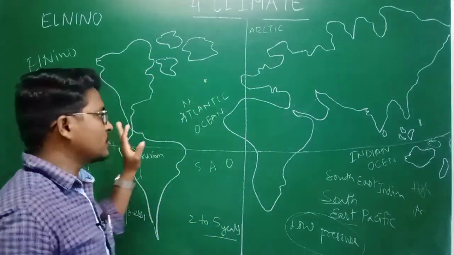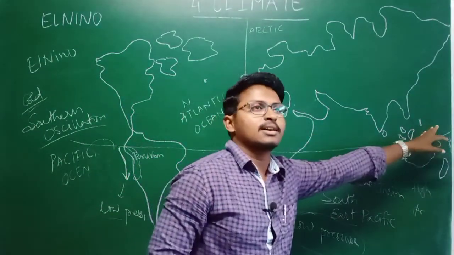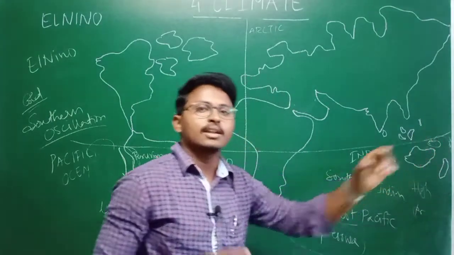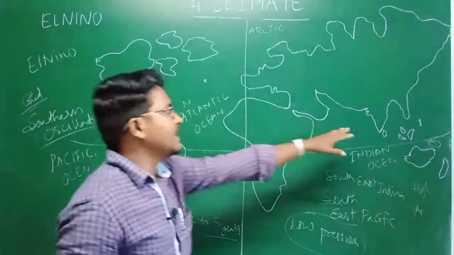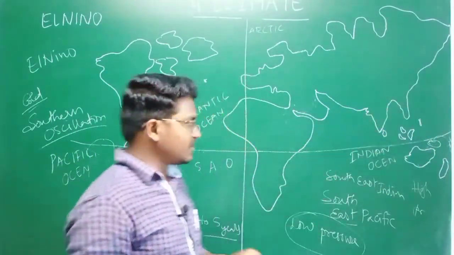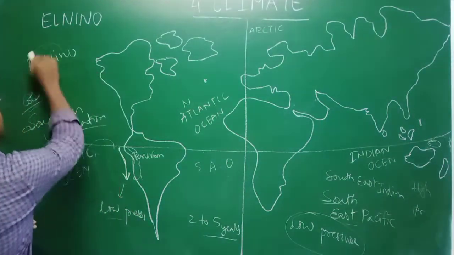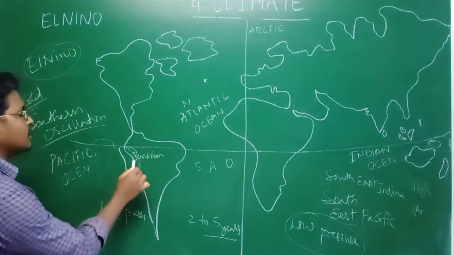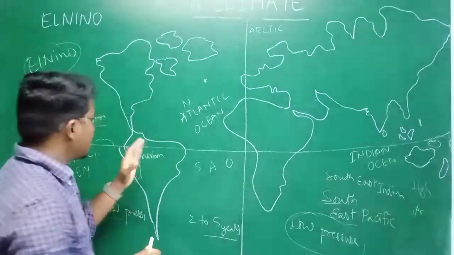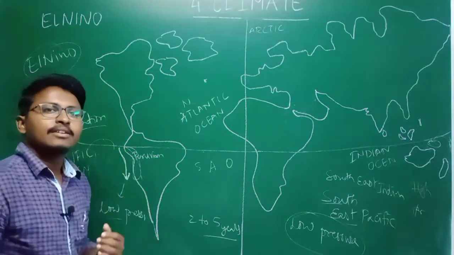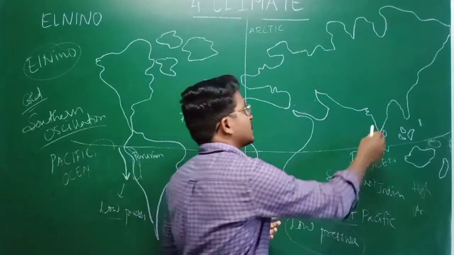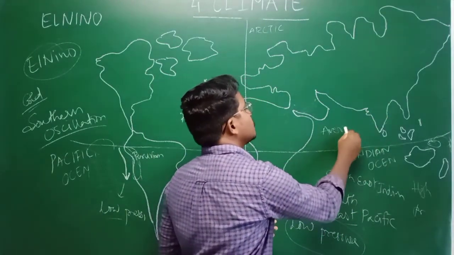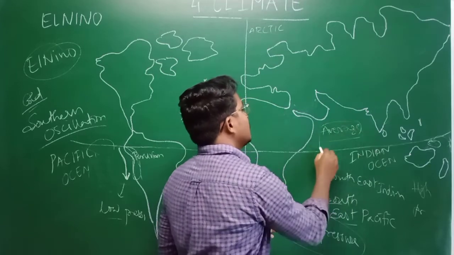So this change in the pressure zones from high pressure to low pressure zone near the Peruvian coast, and at the same time near the eastern part of Australia in the Indian Ocean, will affect our Indian monsoon. Suppose there is an El Nino effect, that means there is a warm ocean current, meaning what will happen? The rainfall will be heavy in this region.